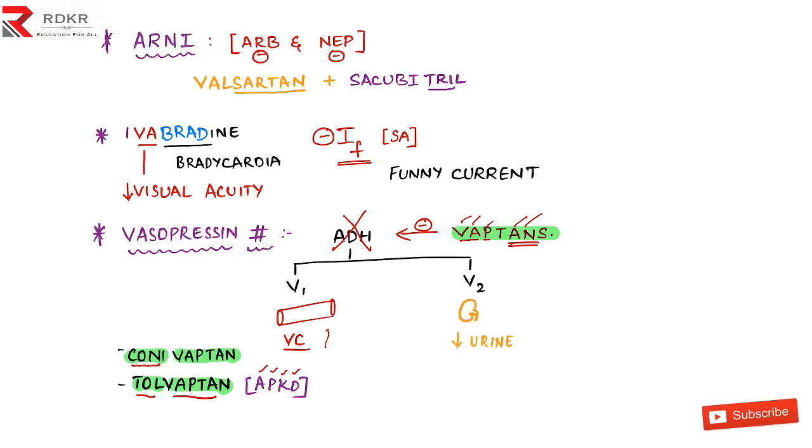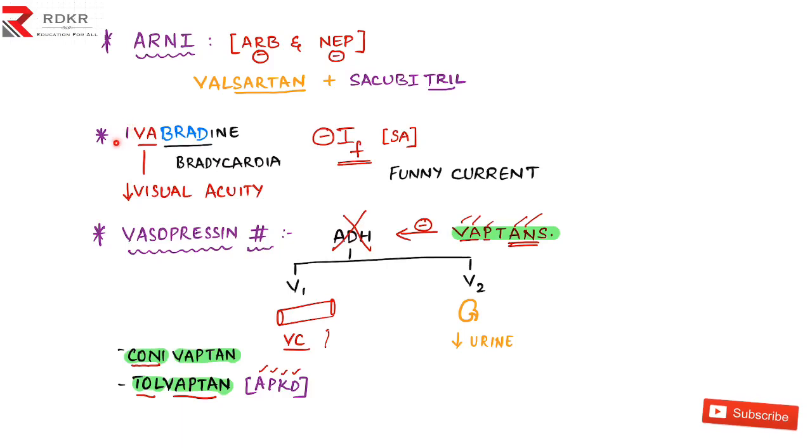And later the doctor thought, yeah, there is some funny current which is released from the SA node. So from the SA node, this IF, meaning funny current, was releasing, and due to this the heart rate was increased. And then he wanted to block even this funny current. Then he came up with a new drug, that is ivabradine.